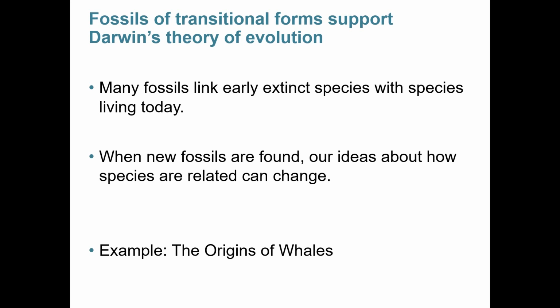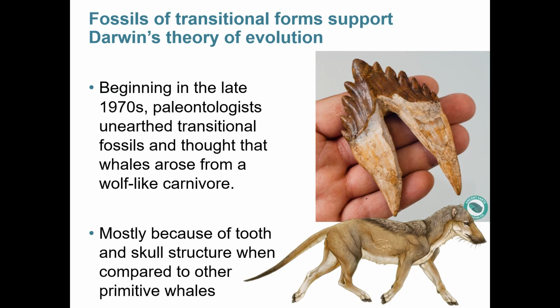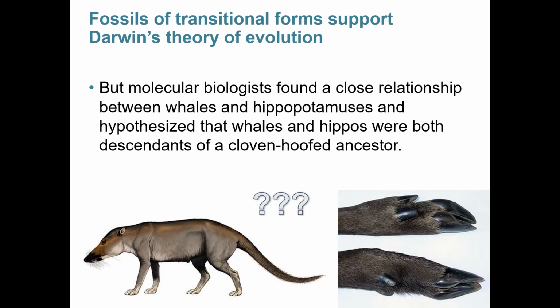An example of that is how we know about the origin of whales. Beginning in the late 1970s, paleontologists unearthed transitional fossils that were thought to come from whale-related carnivores. These creatures look a lot like wolves, and they thought they were related to whales mostly because of their tooth structure and their skull structure. However, molecular biologists found close relationships between whales and hippopotamuses instead of wolves, and they hypothesized that whales and hippos were both descendants of the same cloven-hoofed ancestor. It's not possible to go back in time, so how can we know who's right?